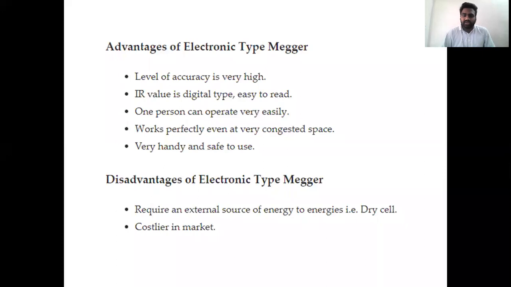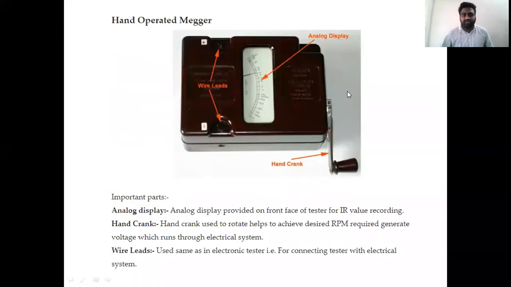There are also some drawbacks. The electronic type Megger is a battery operated system, so sometimes there is a loss of charge in the battery cells as they dry out. Also, the electronic Megger is not quite economical; it is costlier than other available Meggers. The second type of classification we discussed is the hand driven Megger.